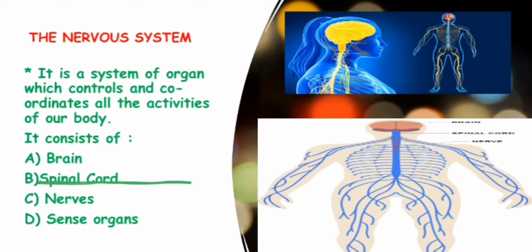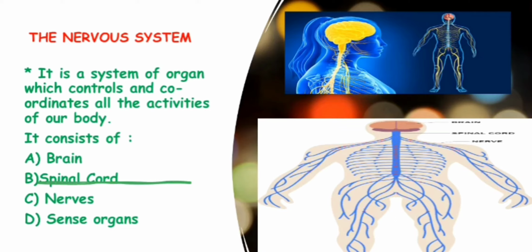The nervous system consists of the following parts: the brain, spinal cord, nerves and sense organs. All the messages collected from the body are carried to the brain, and the brain then resolves them and sends messages on how the body has to work, and the body works according to the command given by the brain.